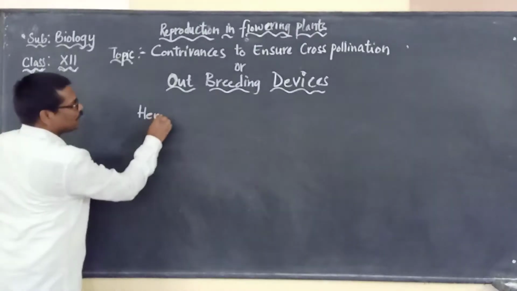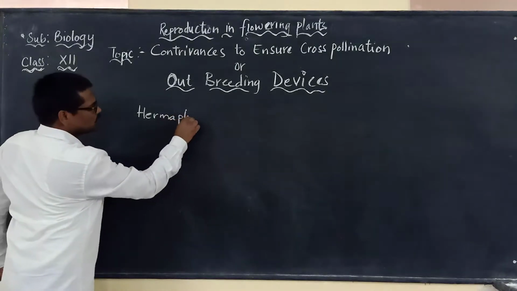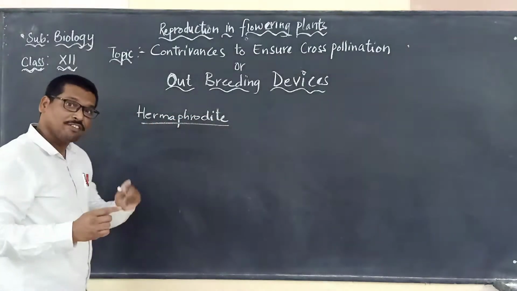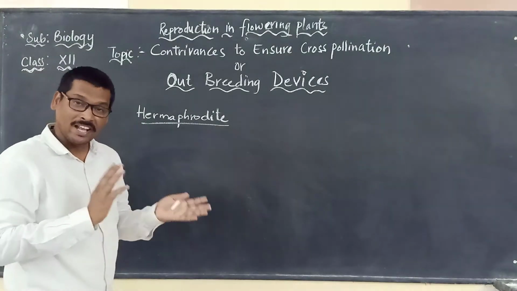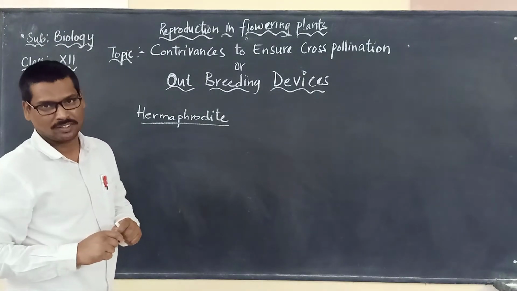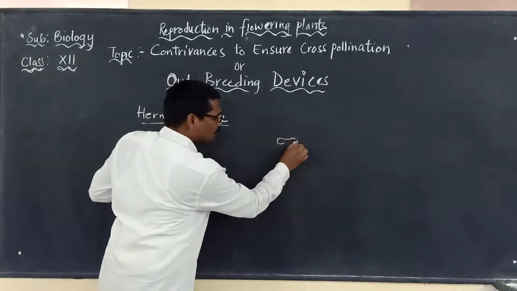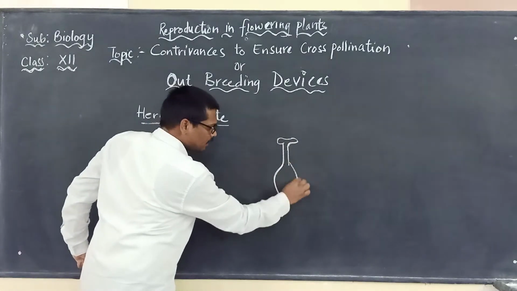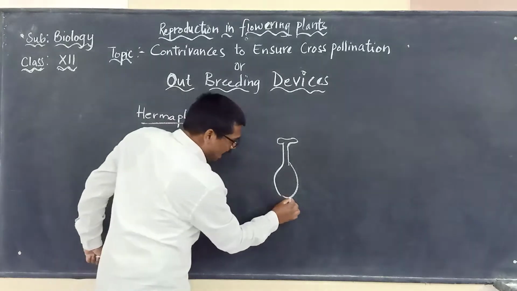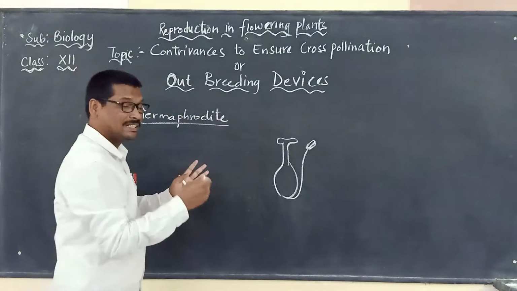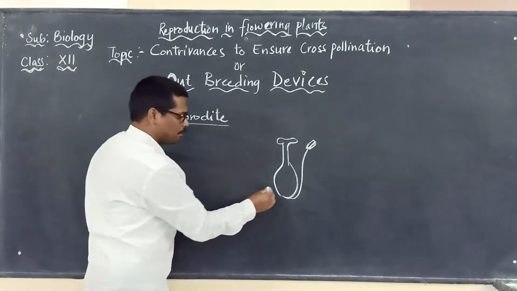We call them hermaphrodites. So do you know what a hermaphrodite is? An organism which has both sex organs, the male sex organ and the female sex organ. Here, if you are taking a flower, most flowers will have both the male part and the female part.